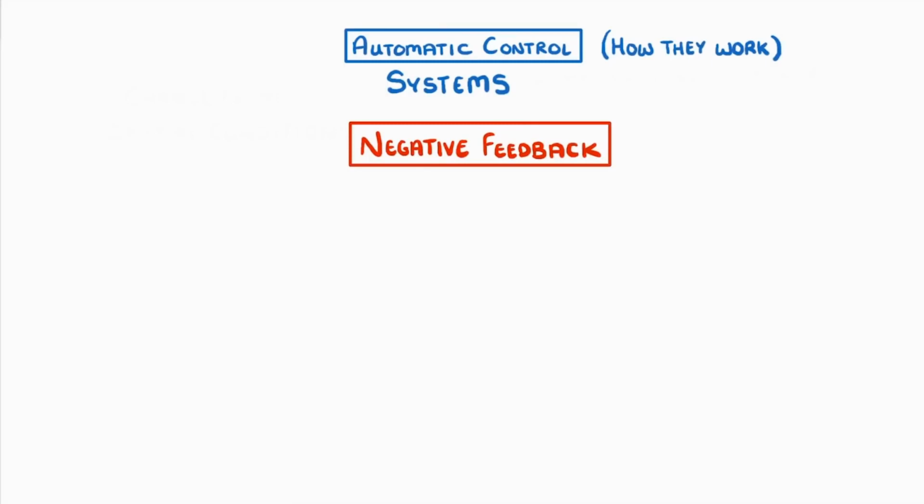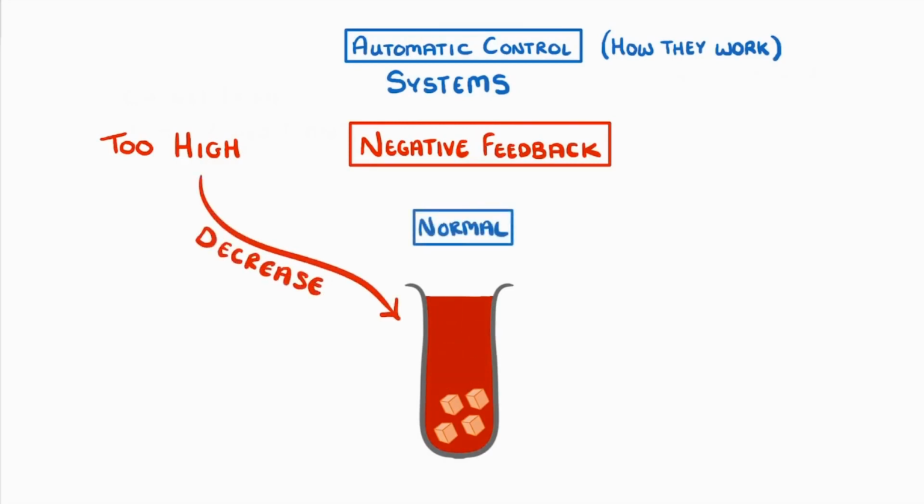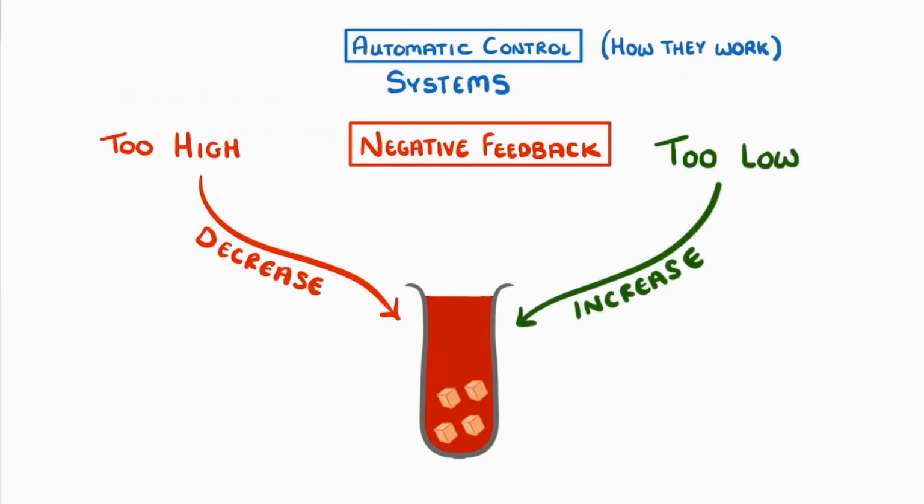Whenever the level of something gets too high, like the level of glucose in our blood, negative feedback acts to decrease it again to return it to normal. But let's say that the glucose, or whatever it is, gets decreased too much, and the level is now too low. Well, negative feedback will just increase it again. So it basically does the opposite of whatever the change was.